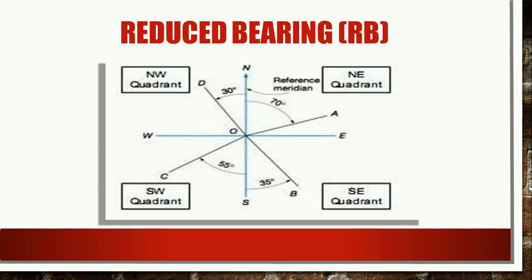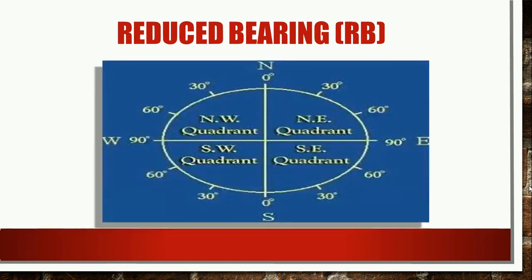You have to measure the bearing of a line with respect to north or south, in a clockwise or anti-clockwise direction, whichever is the nearest value. 0 degree is always mentioned at the south end and north end, and 90 degree is mentioned at the east end and west end.